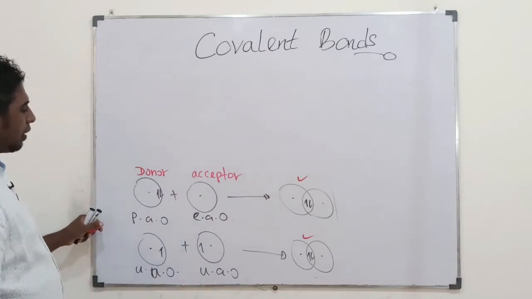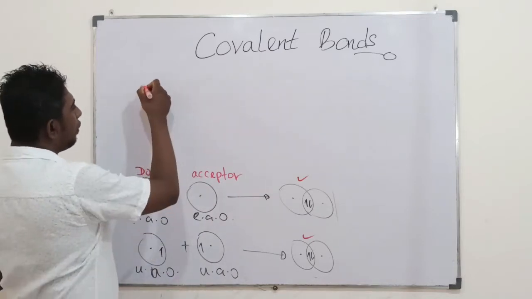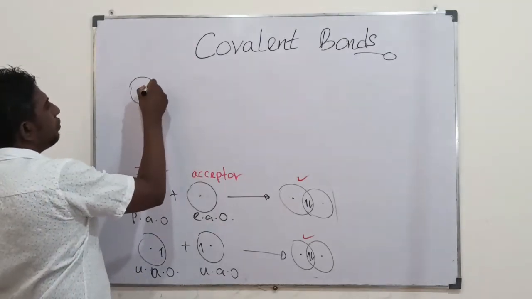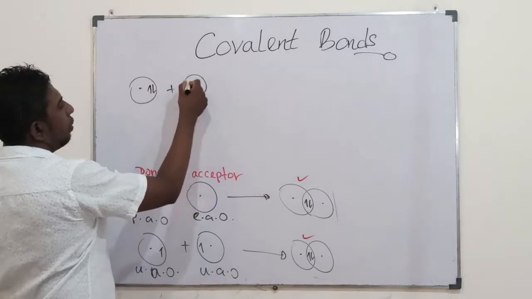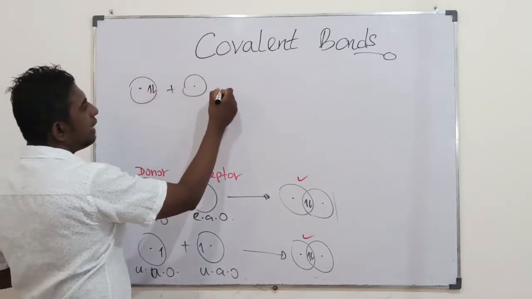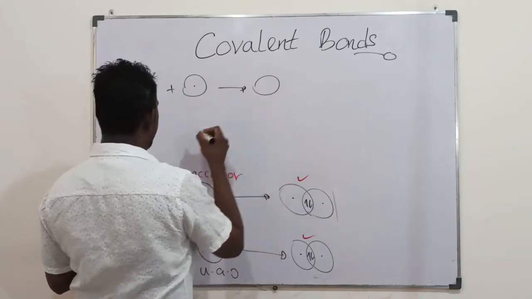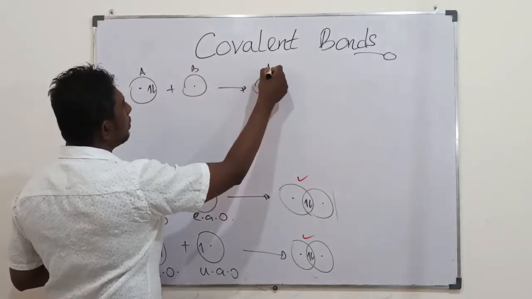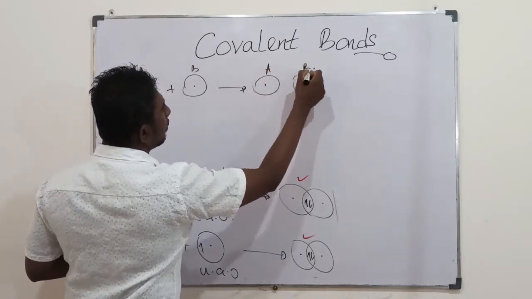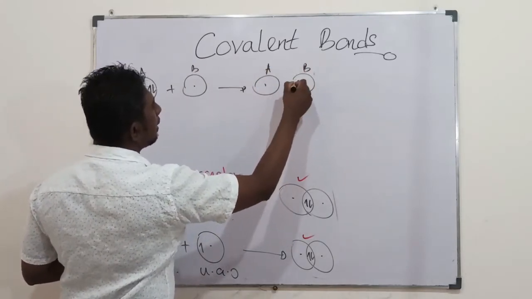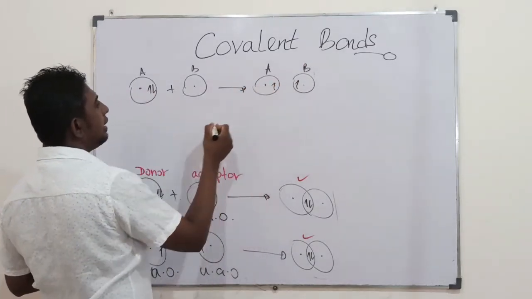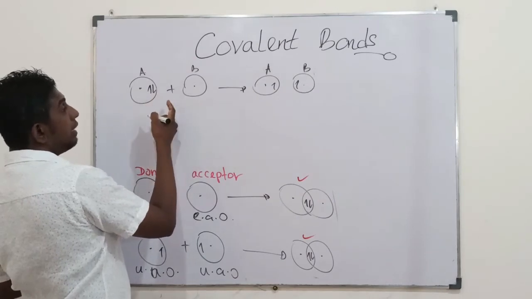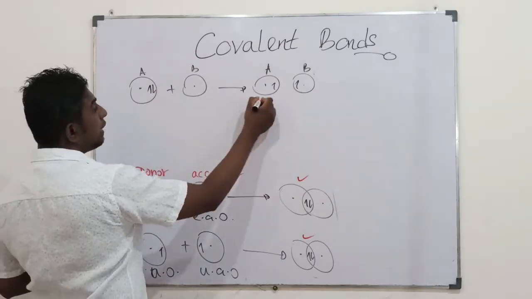You could think of it this way: with 2 electrons on this one and the other empty, let's say this is A and this is B. A donates 1 electron to B. Gaining that electron, B becomes single, with 1 electron there. So A has donated and becomes plus.